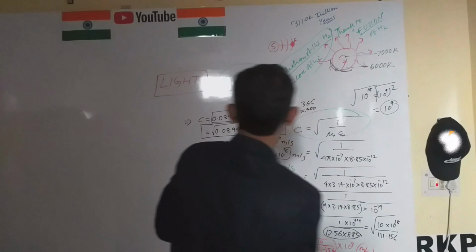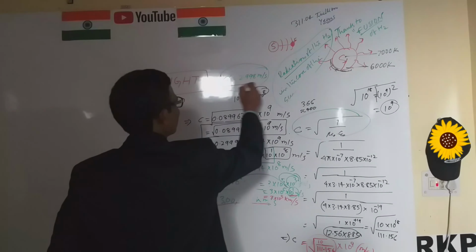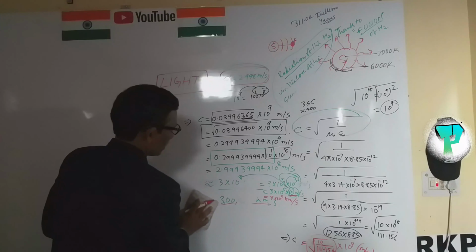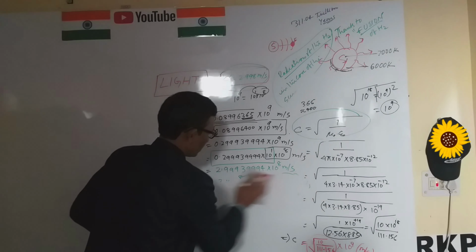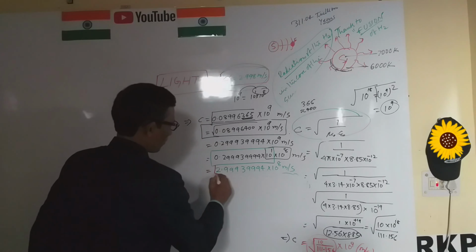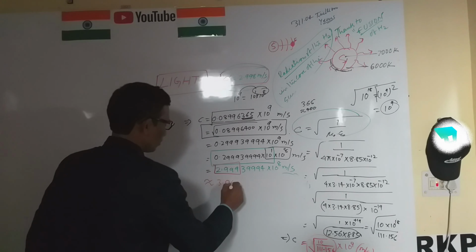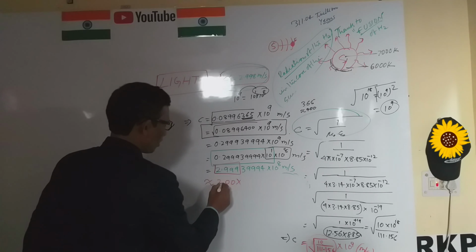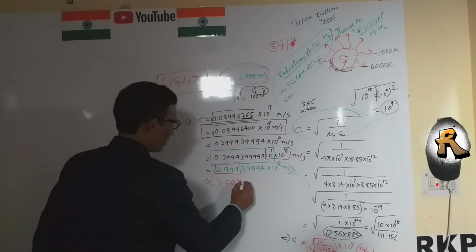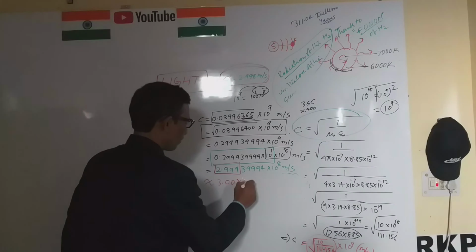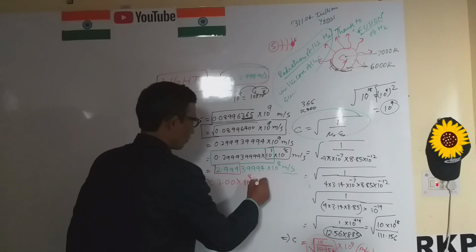Here we know the velocity of light. This is the velocity of light, approximately equal to 3.00 into 10 to the power 8 meter per second.